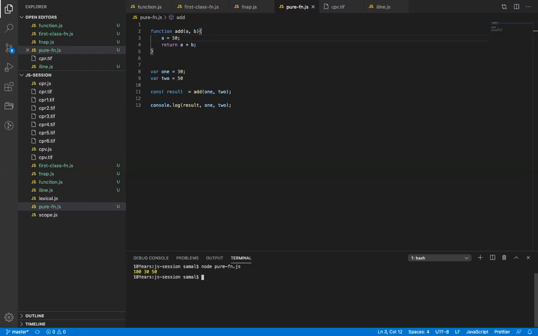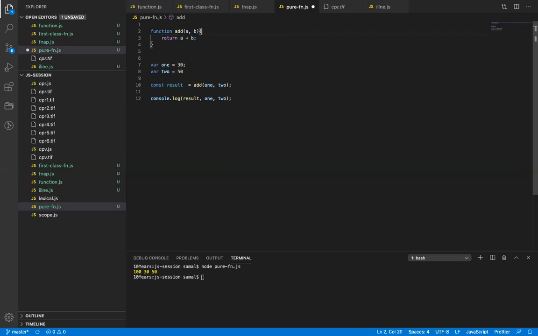It will be 130 and 50, right? So here this function is locally scoped, okay? Because I'm changing a parameter inside the value, inside a function, right? Same parameter. So till now this is a pure function. The moment I update anything, the same parameter, it is not a pure function. Okay? So in a pure function we only operate on the parameter given.